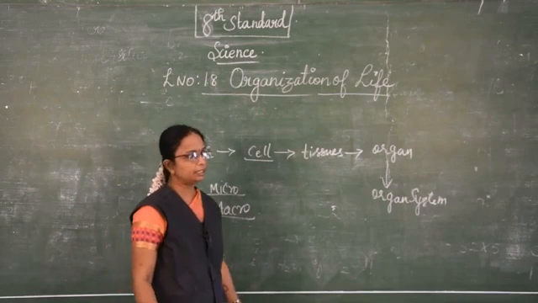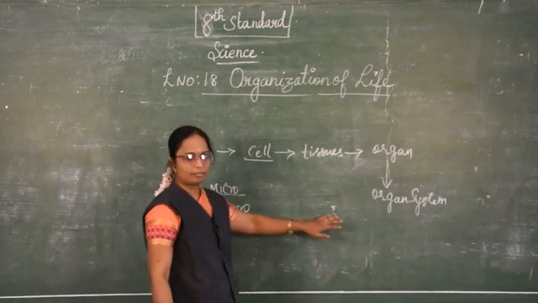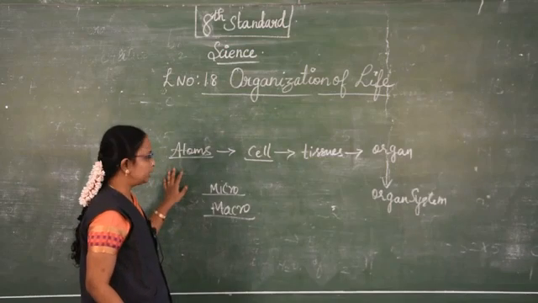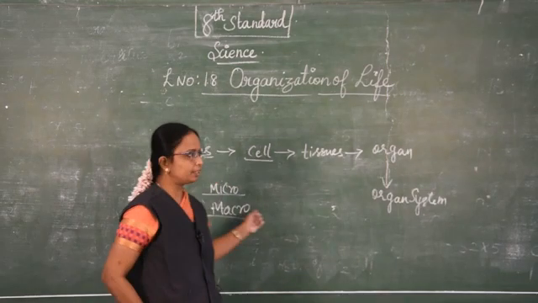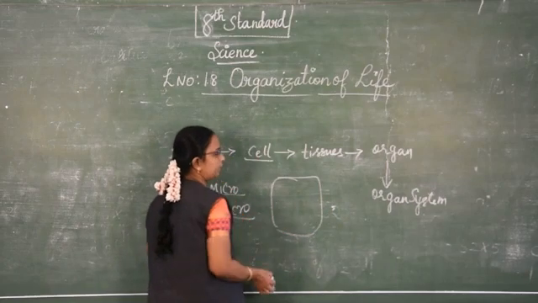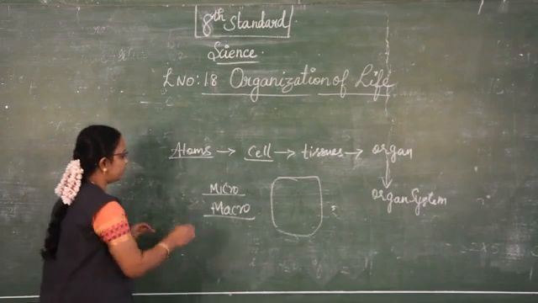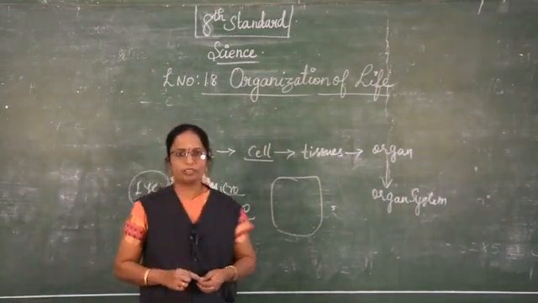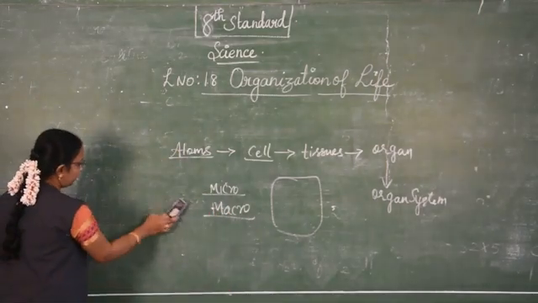When we talk about the biological organization, it starts with the atoms and ends with the organ system. Atoms are the smallest particles which combine together by chemical reaction. What do they form? They form the cell. The structure of the cell is very minute, microscopic, and it contains all the organelles, mitochondria, endoplasmic reticulum, etc. Under organ, we have seen about the structure of the eye. In this lesson today, we are going to see about the organ system, how the organs are combined together to form the organ system.